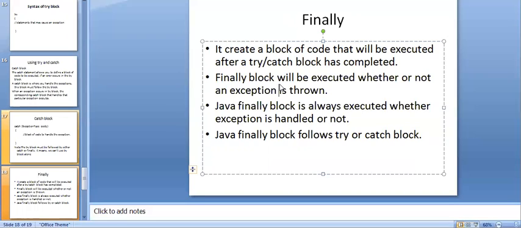The finally block follows the try or catch block, placed at the end of the catch block. We have the try block, then the catch block, and then the finally block. Whether exceptions arise or not, the finally block is going to be executed.